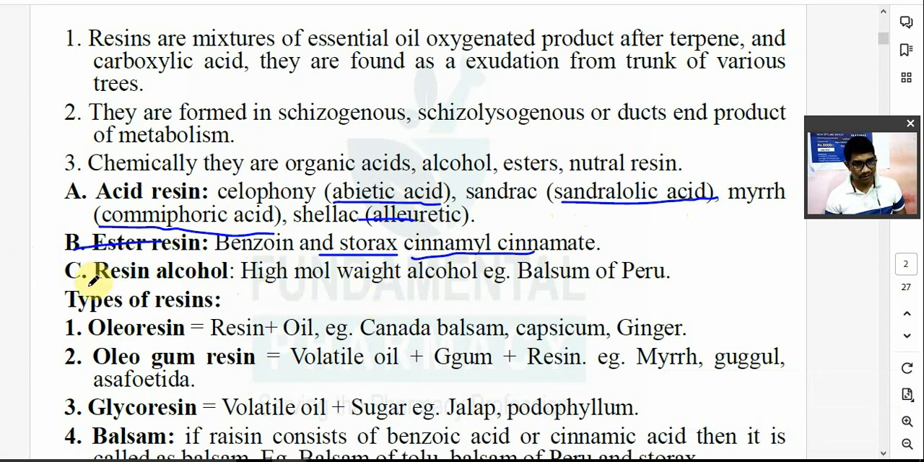So that is ester resin. The third type is nothing but the resin alcohol. Resin alcohol मतलब इसमें अल्कोहल रहेगा. So a high molecular weight alcohol, for example, is present in balsam of Peru. Balsam of Peru में होता है ये high molecular weight alcohol.